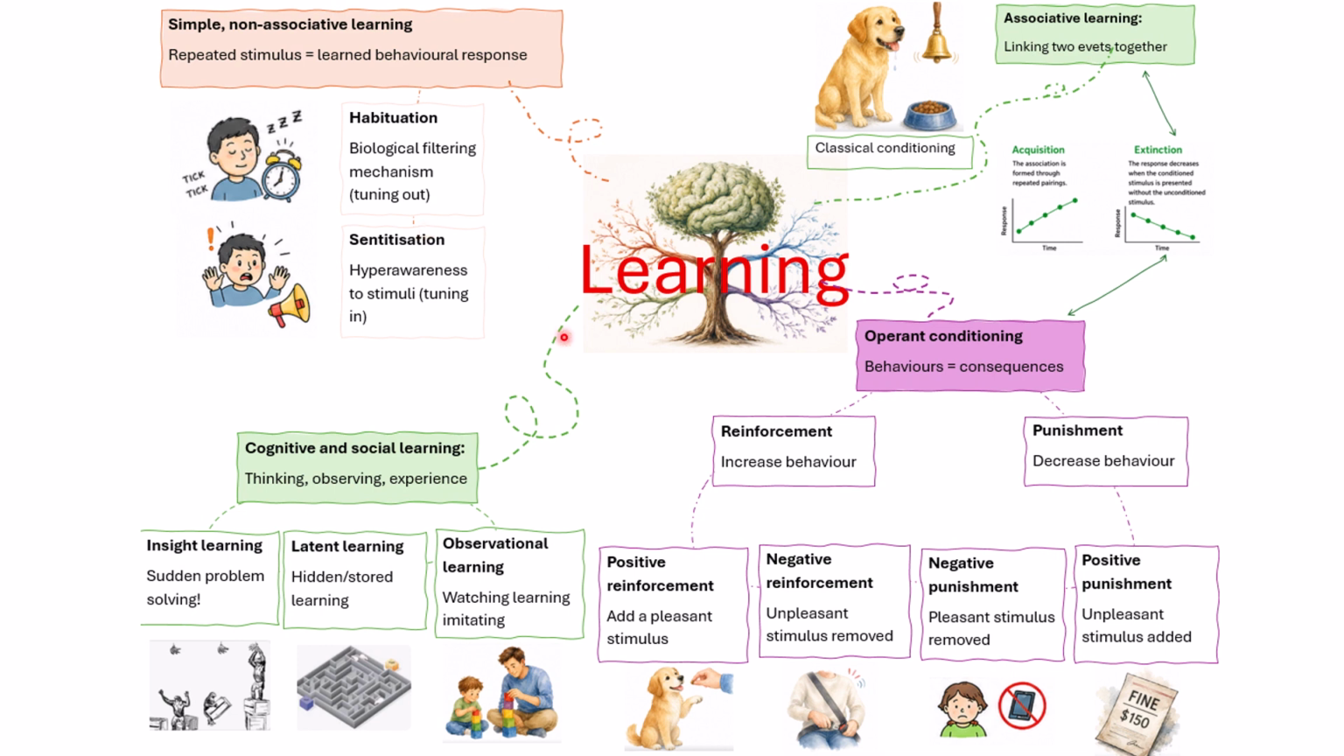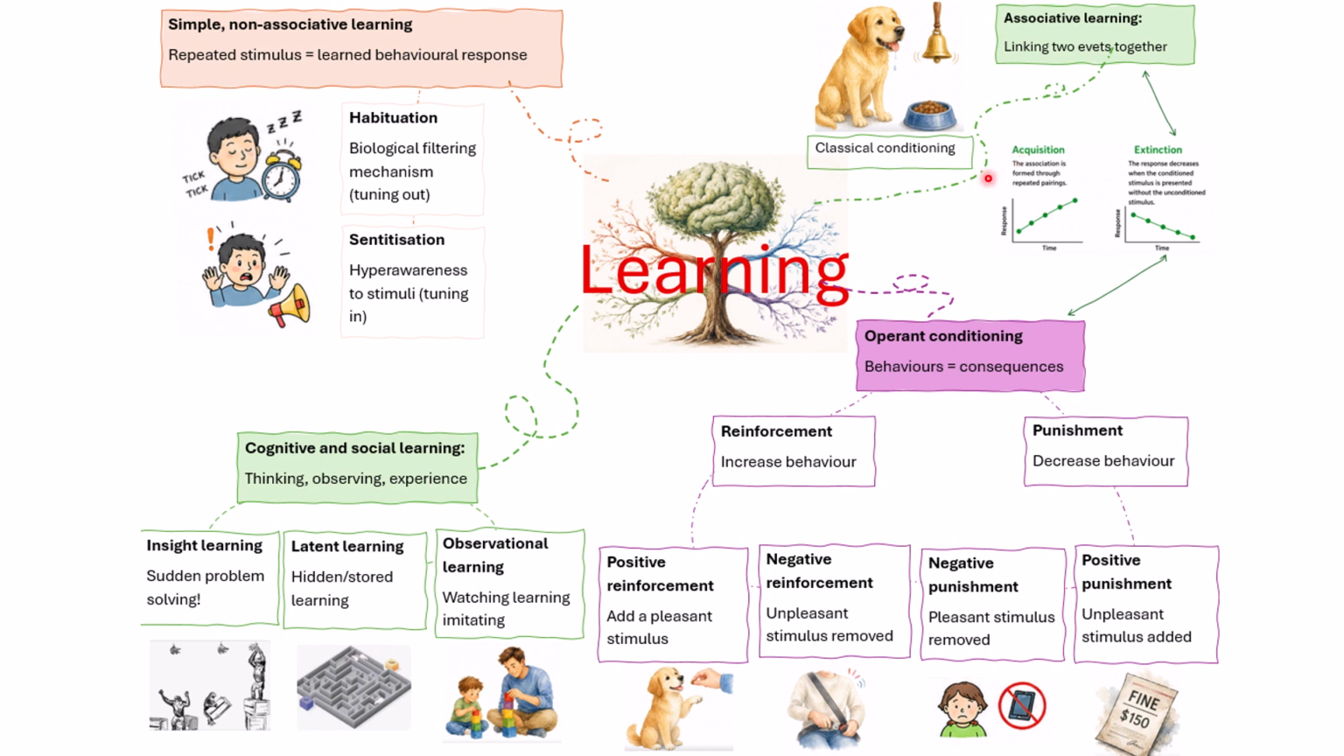This mind map explores learning, and I've got 4 different branches here representing the 4 different ways learning can occur. So the first branch, we've got simple non-associative learning. This means learning occurs through repeated exposure to a stimulus rather than by linking 2 events together. So I've got 2 examples here: habituation, which is the brain phasing out or ignoring certain input, and then sensitization, which is hyper-awareness to stimulus.